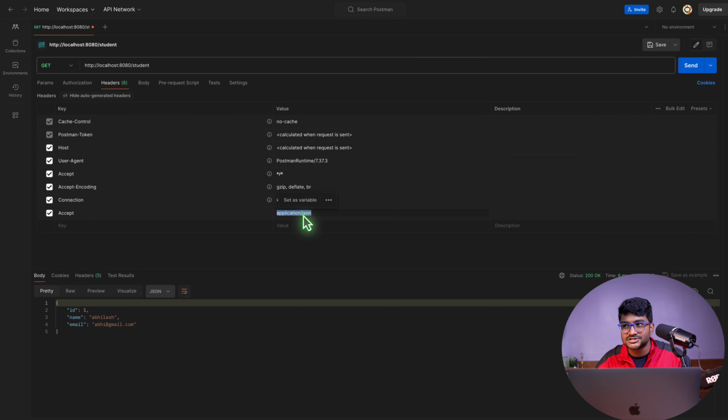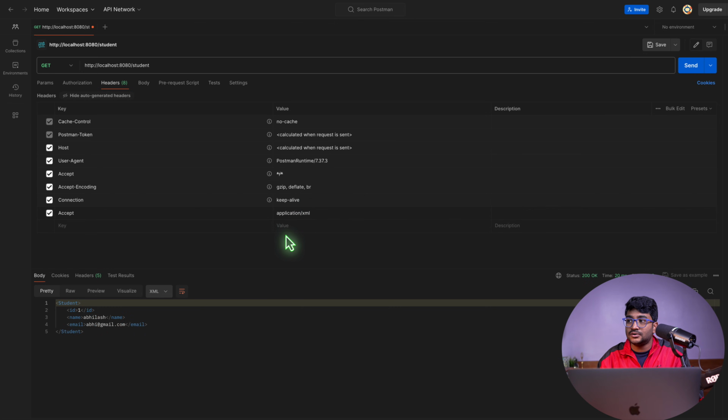And you might have a question: okay Vilas, if I'm going to hit this endpoint, how can I know what are the different types of format the server supports to produce the data with? Let's say I'm using application JSON, I'm getting the JSON data. If I'm using XML, I'm getting the XML data.